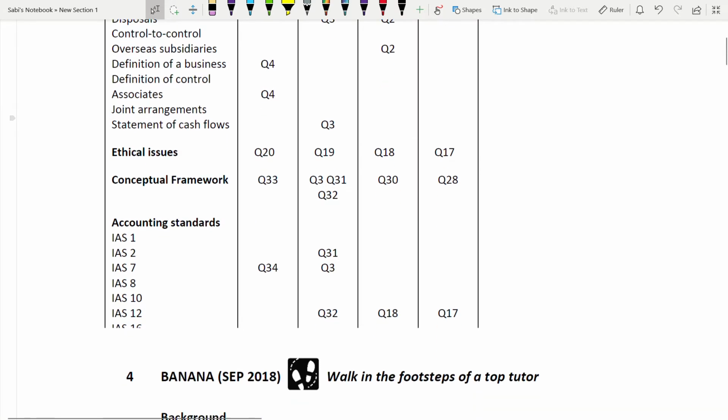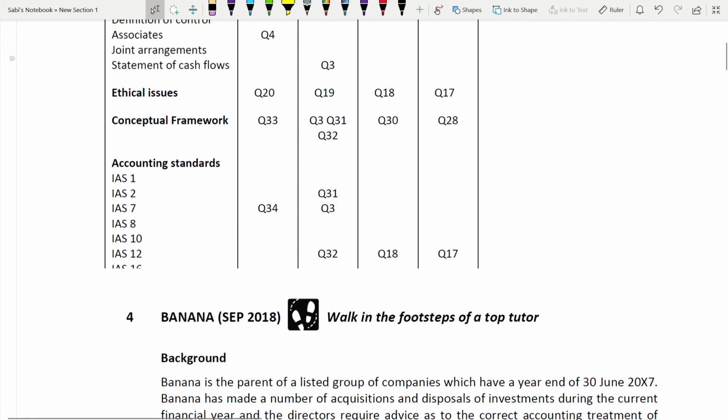Then these are the accounting standards. I didn't take the full list, I just took a snapshot. That's why you can see after IAS 12 there is more you cannot see. There was a big list, you can go and check in your revision kit. IAS 1, 2, 7, 8, 10, 12. Just now I have uploaded a video on IAS 1. It is getting uploaded, it will take some time.